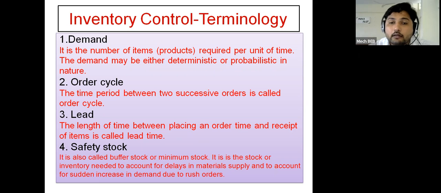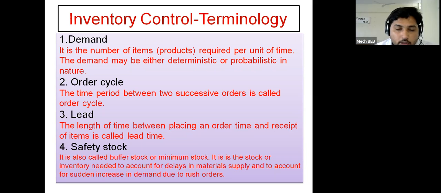Then the second terminology is order cycle. Order cycle means the time period between two successive orders. Now you have given one order and after 10 minutes you have given the next order. So the time interval between those two orders will be considered as the order cycle. The time period between two successive orders is called the order cycle.